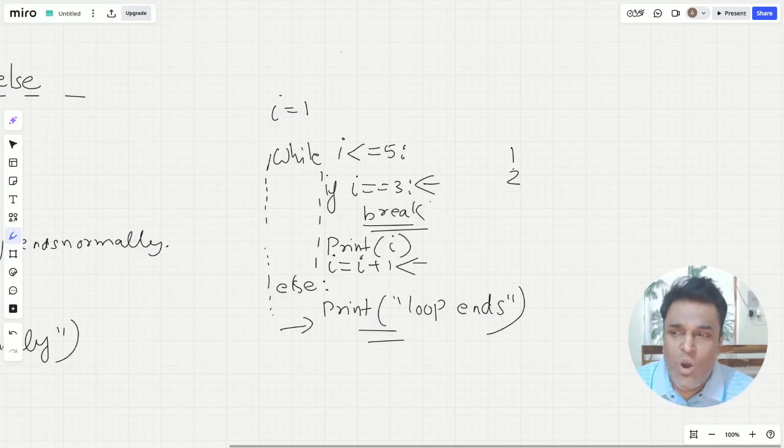Now, what's the use of this? Why does Python have this else part for loops, which we never find in any other programming language? For this, let us take one example. We're going to take an example of prime numbers, and that's the perfect example.